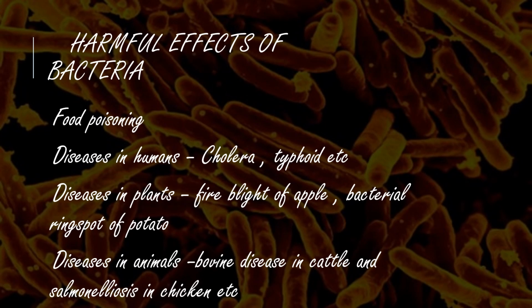The next one is diseases caused by bacteria. Just like viruses, bacteria also cause lots of diseases in humans, plants and animals. So here are some examples. Diseases in humans are cholera, typhoid, tuberculosis, etc. Diseases in plants are fire blight of apple and pear, crown gall disease, and bacterial ring spot of potato, etc. Diseases in animals are bovine disease in cattle, salmonellosis in chicken and horse, etc.